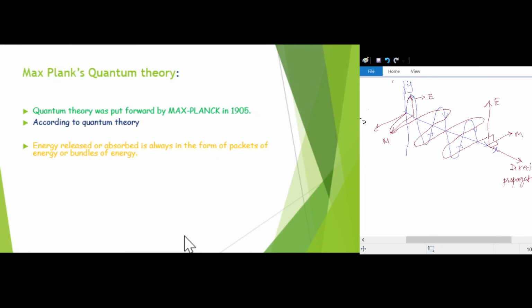When the light is propagating, it is not in the form of particles, it is not in the form of waves, but according to Max Planck's quantum theory, light is in the form of packets or bundles of energy, and these bundles or packets are known as quanta or photons. Each quantum of light is called a photon.